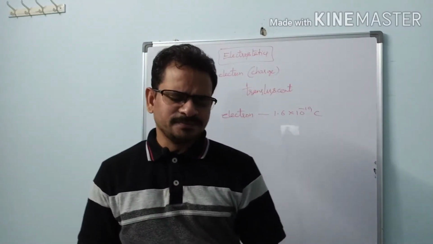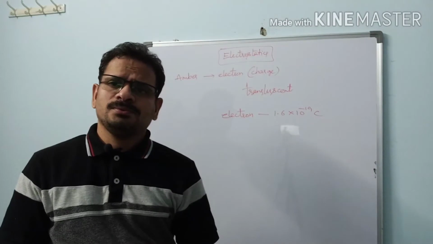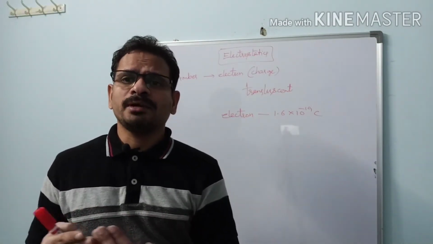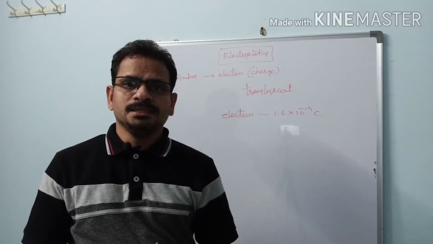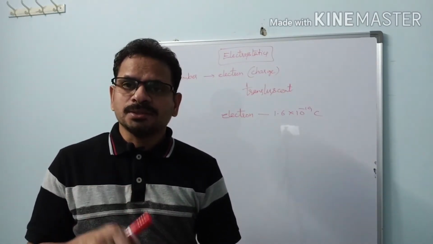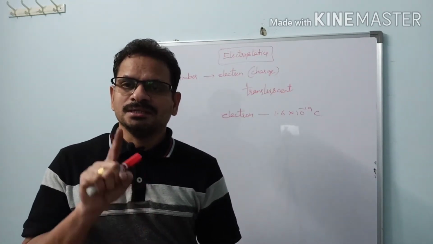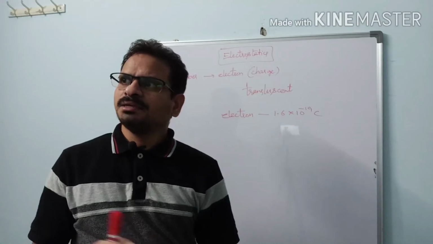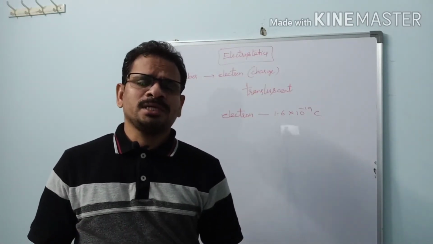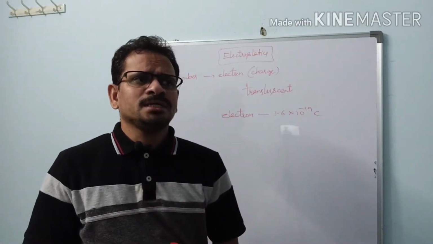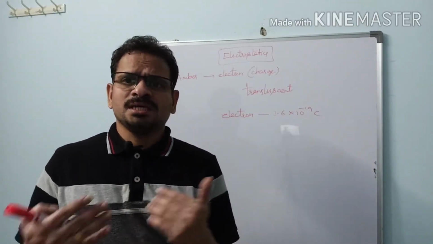Okay, next question: how does a body acquire positive charge, and how does a body acquire negative charge? Simple here. Protons have no role in charging a body. Only electrons have a role in charging a body. Electrons are negatively charged, so they can supply only negative charge to the body. That means we can get negative charges because of electrons.